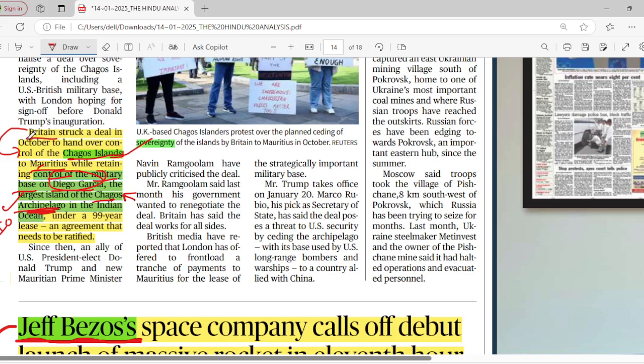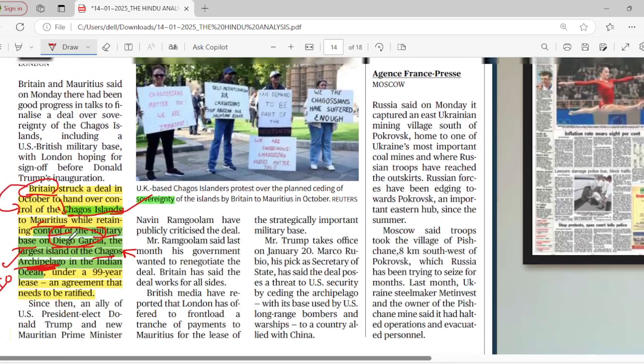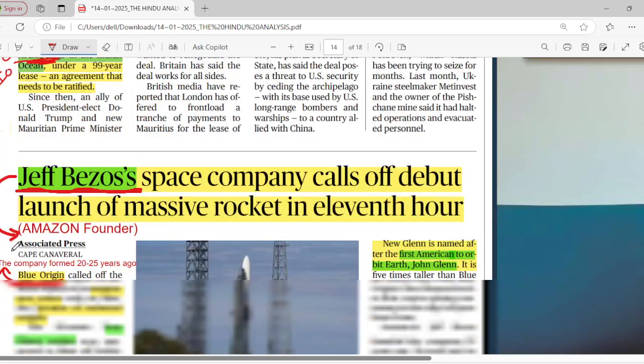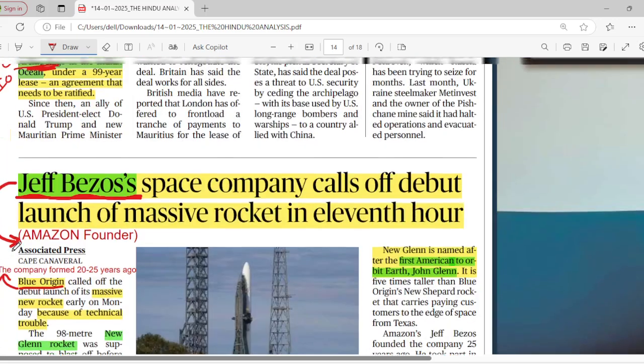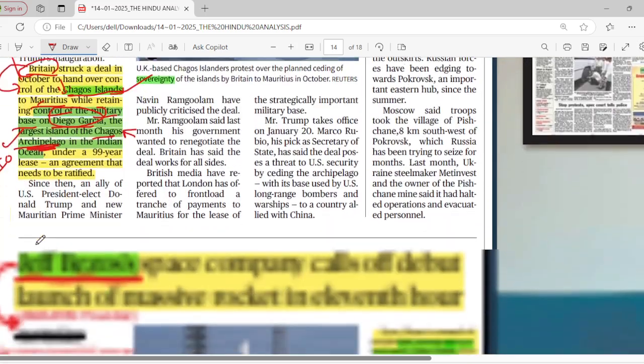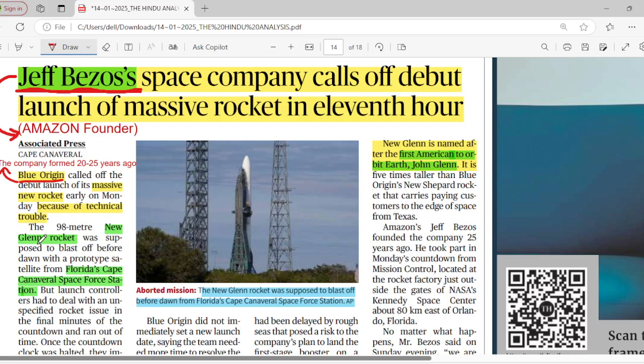So Britain is ready to give the Chagos Islands back to Mauritius. That is what the discussion is about, and before Trump takes charge as President of the USA, they want to resolve this issue, because he is not in favor of the agreements that Britain, the UK, and Mauritius are making. Let's see what happens in the coming days.